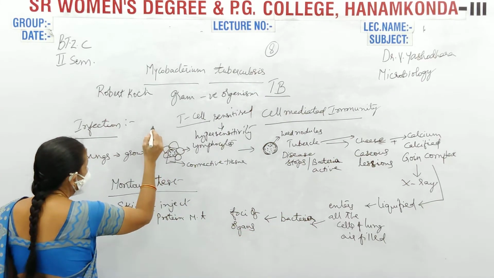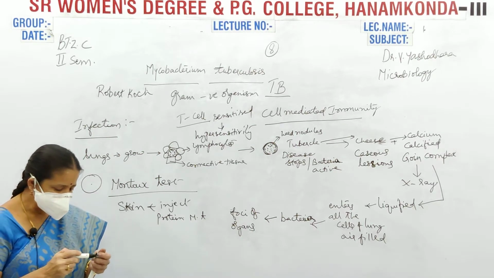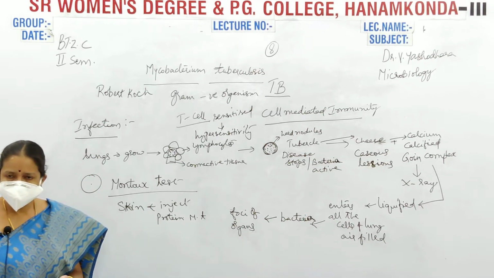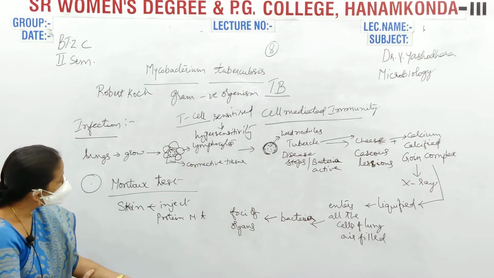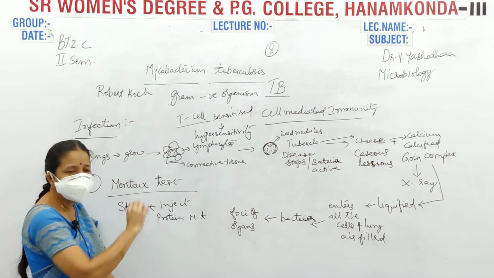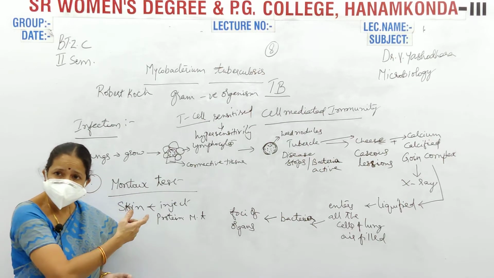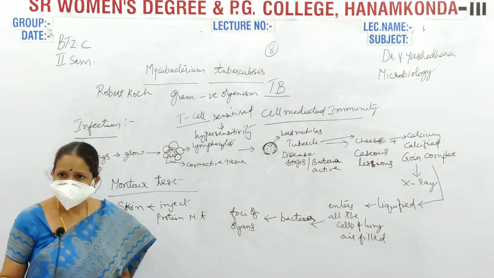See here, on the hand they will make a round and they will inject here. When this protein enters into our body, immediately the T cells become sensitized, because already they have been sensitized by the infection of your Mycobacterium tuberculosis.